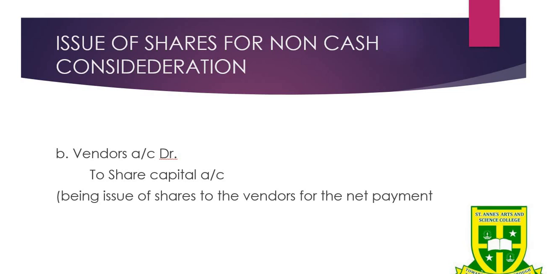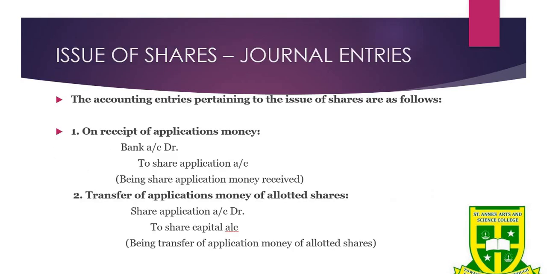Those who are selling the business will get the shares of the company, and they will become the shareholders of the company. So in terms of issue of shares for immediate full consideration, we have two journal entries. One is for non-cash consideration and another one is cash consideration.